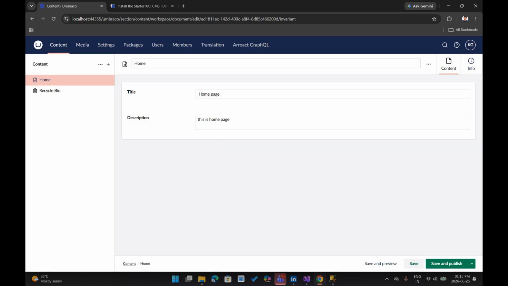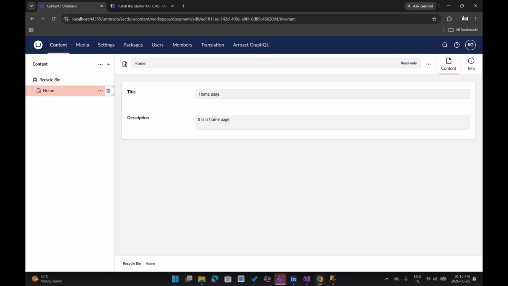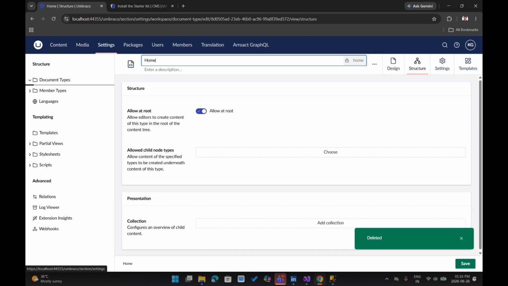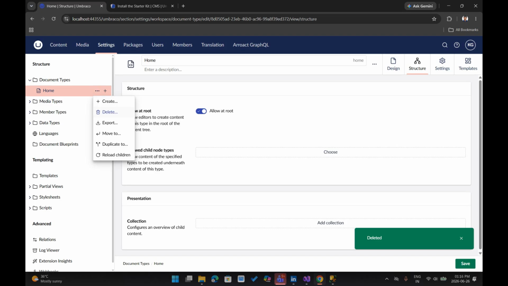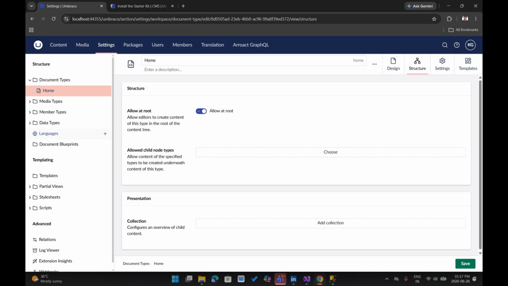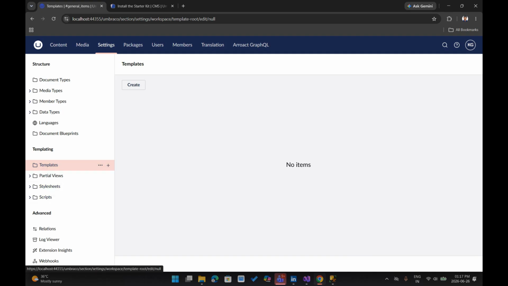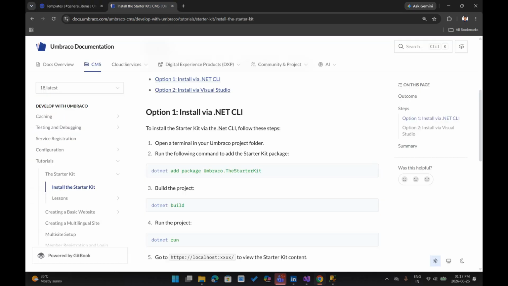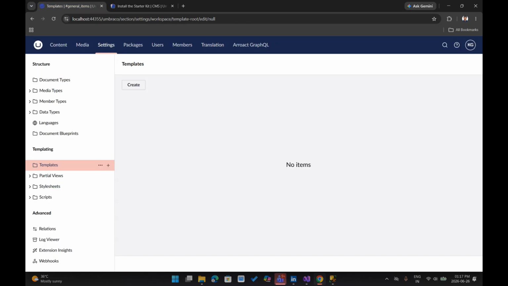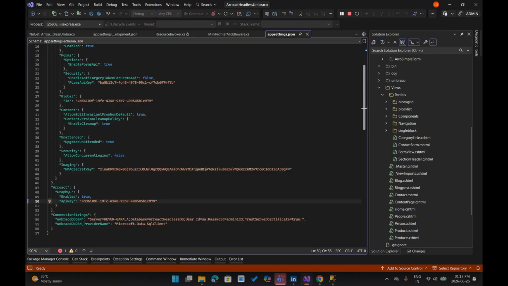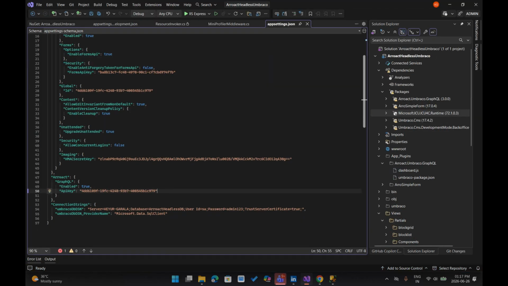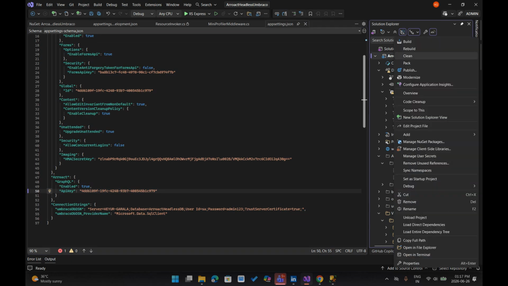So let me remove all the content and all the document types from my project. Template, I don't have any template, so all looks good. Now just copy this package and search for it in manage NuGet packages.